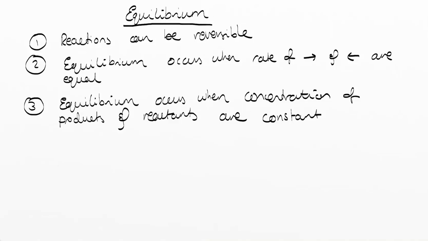Secondly, equilibrium occurs when there's a state of balance. In other words, when the rate of the forward reaction is equal to the rate of the backwards reaction, that's when we have what is known as chemical equilibrium. The concentrations of products and reactants might not necessarily be the same. It might be 50-50, 60-40, and so on. But since the rates of the forward and backwards reactions are equal, the number of particles being converted into product is the same as the number being converted into reactants every second. So the concentrations of products and reactants are going to be constant.